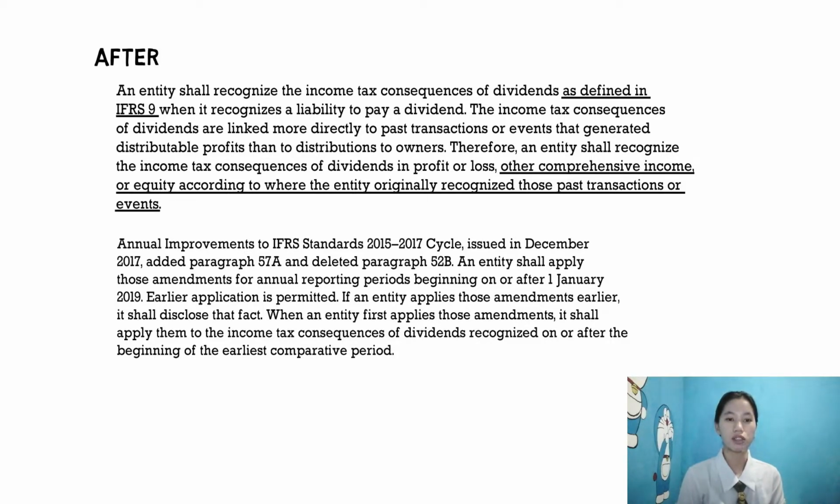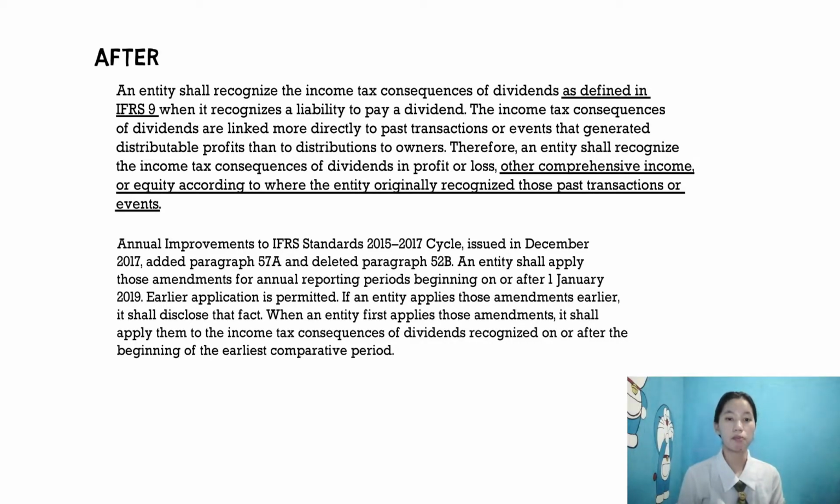So, for the comparison between the before and the after amendments, they still recognize the liability to pay a dividend. And the only difference is about where the entity recognizes the income tax consequences of dividends. So before, income tax consequences shall be recognized in profit or loss, but after, not just in profit or loss but also in other comprehensive income or the statement of changes in equity.